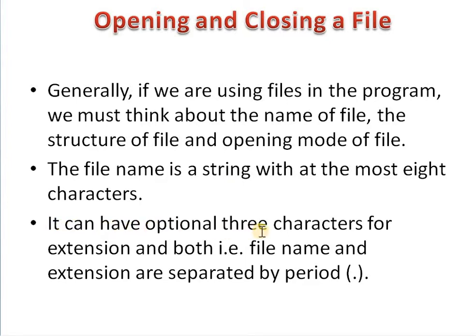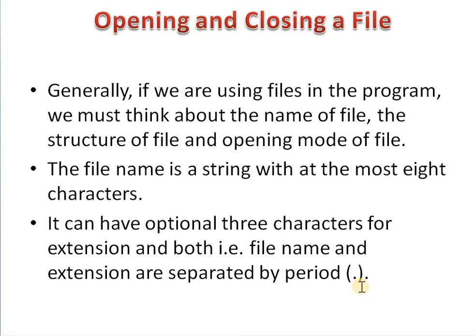It can have an optional 3 characters for the extension, and both the file name and the extension are separated by a dot. We know that while we are going to store any file on a device, first is the name of the file, then the dot operator, and after the dot there is an extension.